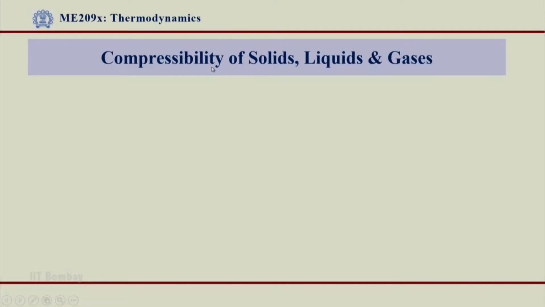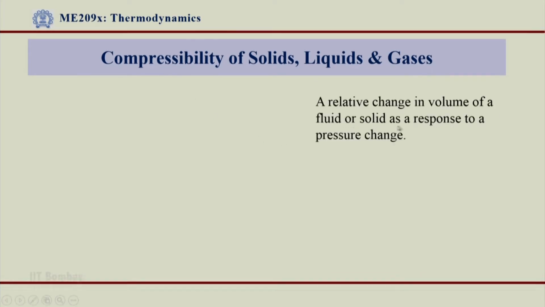Now let us see one more property of solids, liquids and gases, and let us concentrate on the property compressibility. So what is compressibility? It is the change of volume when you apply pressure on solids, liquids and gases. Whenever there is a volume change with the application of pressure, we say it is compressible. It is the relative change in volume of a fluid or solid as a response to a pressure change.